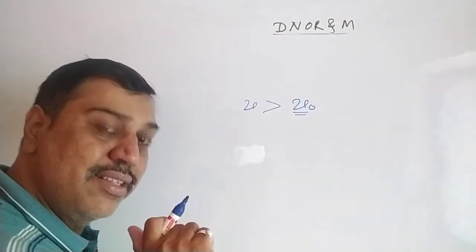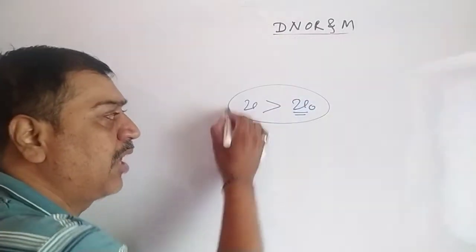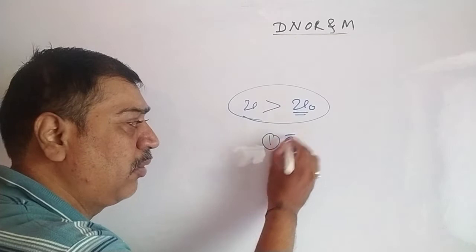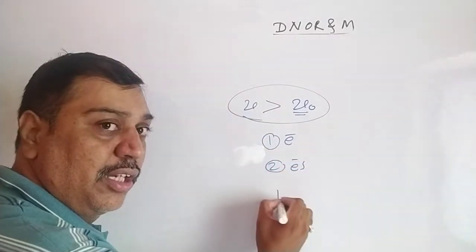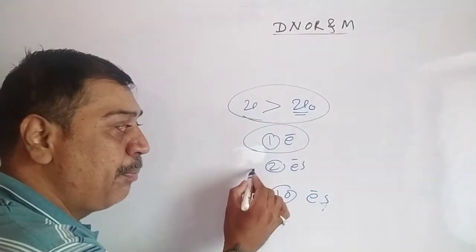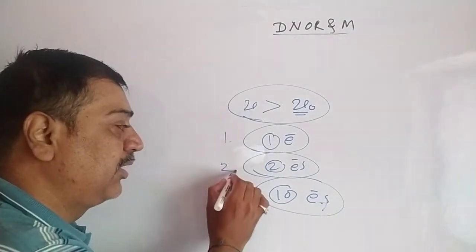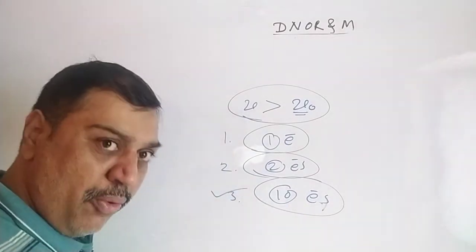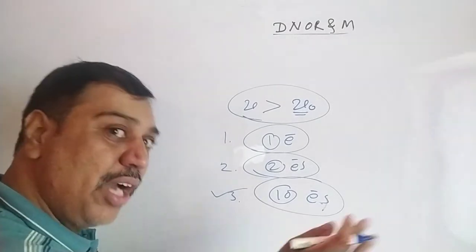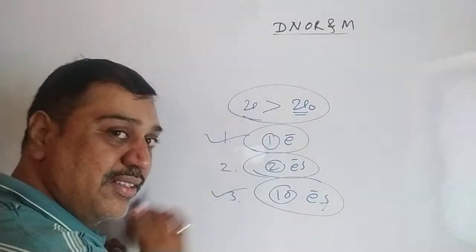Now they have used here the intensity. What will be the intensity of light? If the incident frequency is greater than the threshold frequency, electrons are always emitted. Now what is meant by intensity? Suppose one electron comes, only one electron. Here 2 electrons are there. Here 10 electrons are there. Number of electrons are increasing. Which has a large number of electrons? The third case. So when more electrons are emitted, intensity of light is more. When fewer electrons are emitted, intensity of light is less.